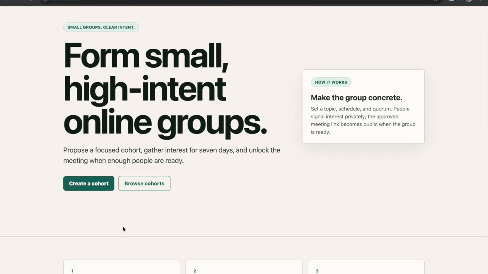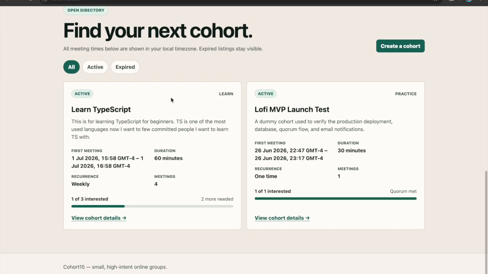At this stage, what we are doing is we are taking these individual cohort requests, and we are going around different social medias and personally reaching out to people and stuff like that. Once we validate the idea, we'll be automating all of this.